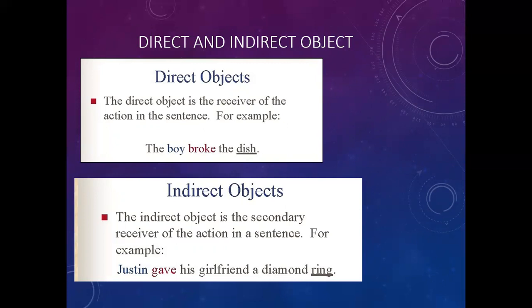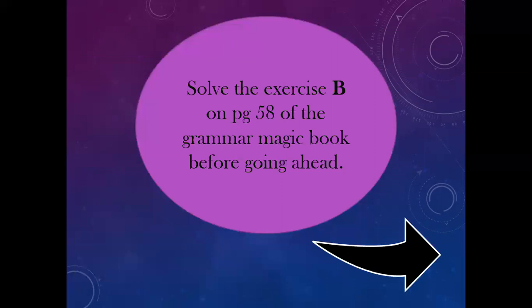Okay. Now, they have given you 10 sentences and you have to underline the verbs in the sentences. In case you see a direct object, just circle them. Okay? Again, students, I request you to pause the video and move ahead only after you have finished this exercise. So you will solve exercise B on page number 58 of the Grammar Magic books before going ahead. 10 sentences, 10 underlines.